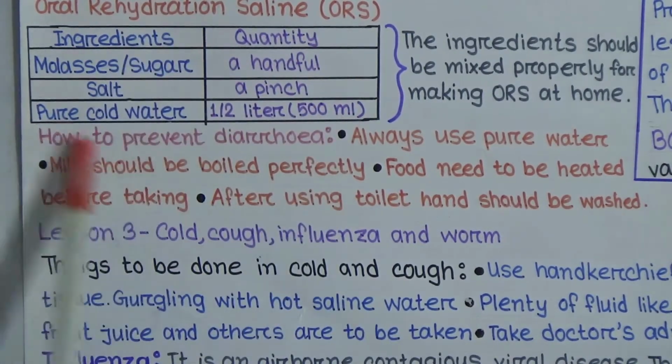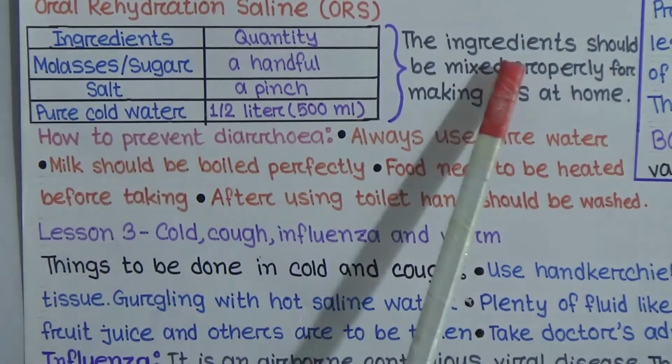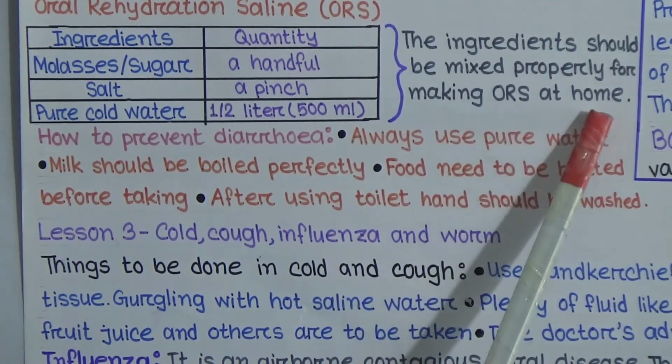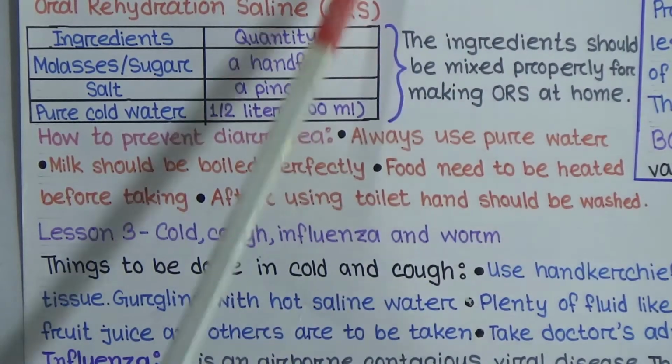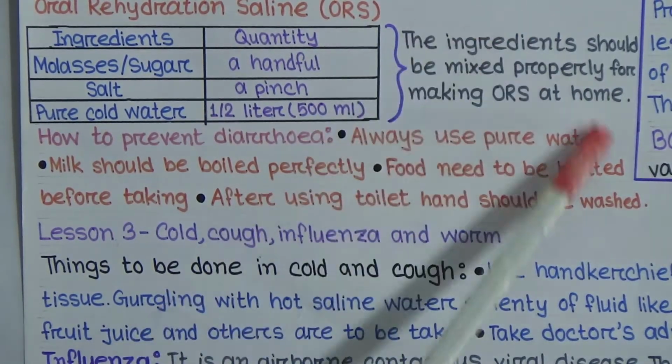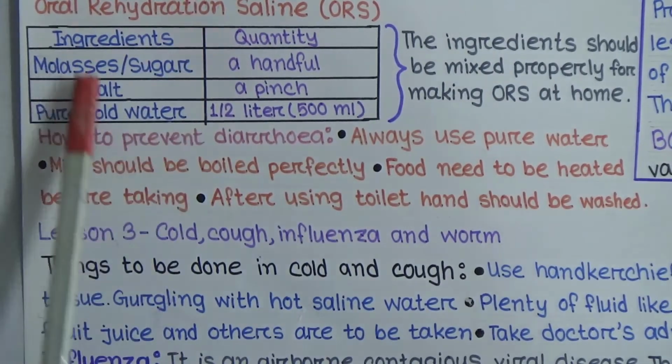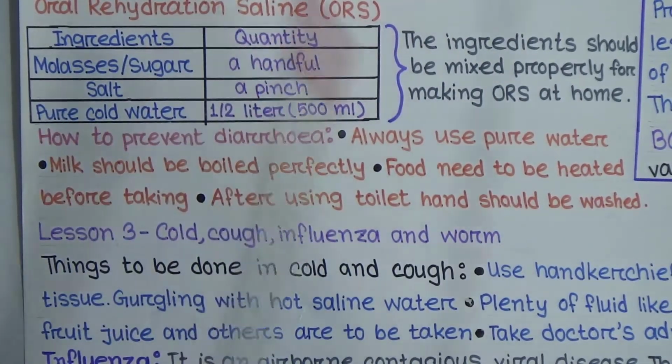So with these ingredients, the ingredients should be mixed properly for making ORS at home. So when the condition is normal, we can make saline at home by using all these ingredients, maintaining this quantity.